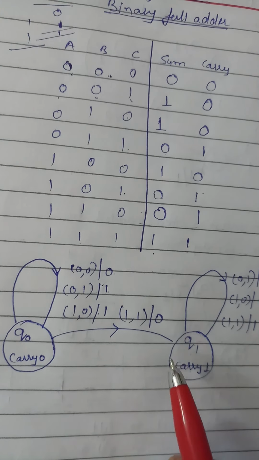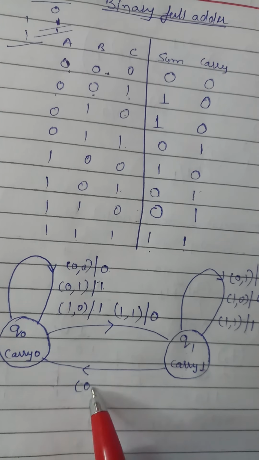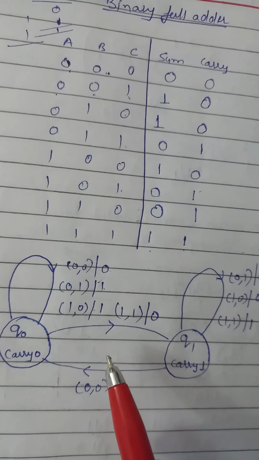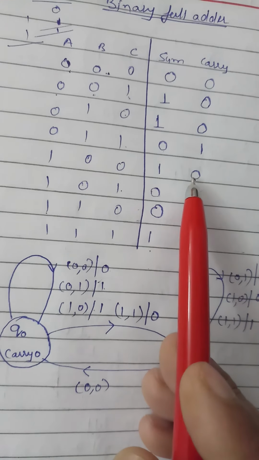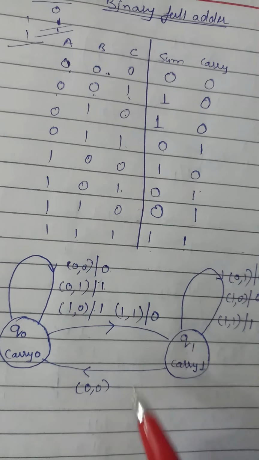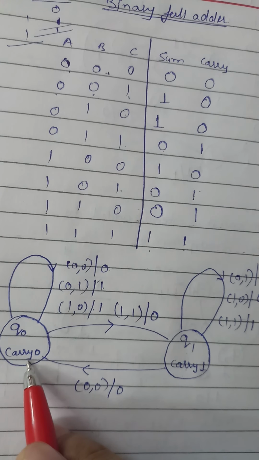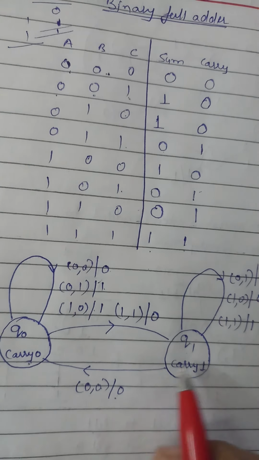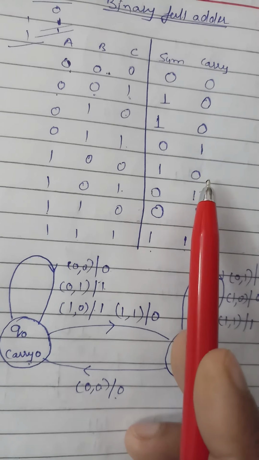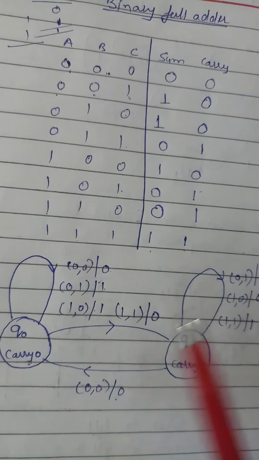Now one thing is left. What is left? 0 0. If we have 0 0 with carry, then carry is 0. So we move to that state in which we don't have carry. For 0 0, obviously sum will be 1 and carry is 0. So we move to that state Q0.